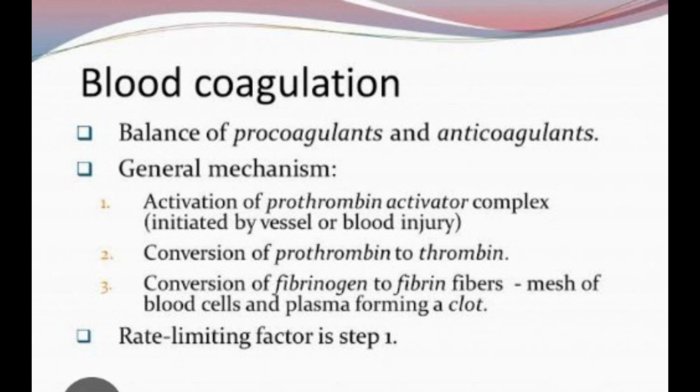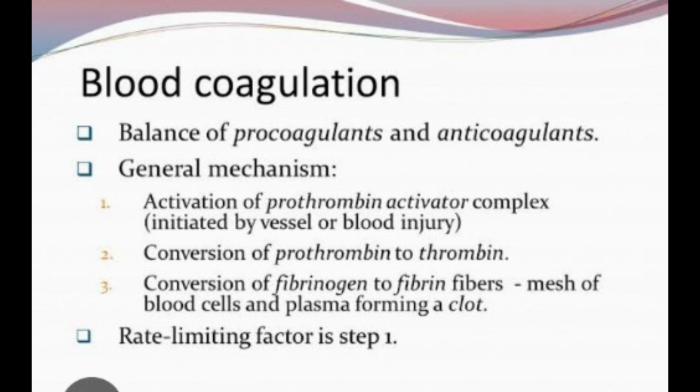Stage 2. In stage 2, prothrombin, factor 2, is activated by plasma thromboplastin, which is the end product of stage 1. This results in the formation of active thrombin. Any defect in stage 2, that is deficiency of factor 2, will be recognized by a prolonged prothrombin time, PT.